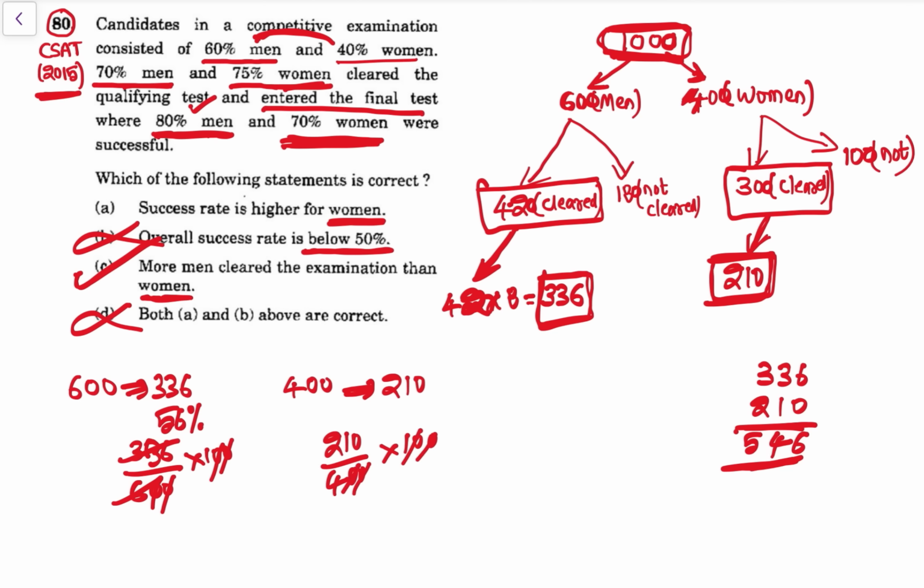And among women, see, 4 5s are 20, so this is 52.5% success rate if you do the calculations. So is success rate higher for women? No. Success rate is higher for men, which is 56%, and for women it is 52.5%. These kinds of questions are important and keep coming.